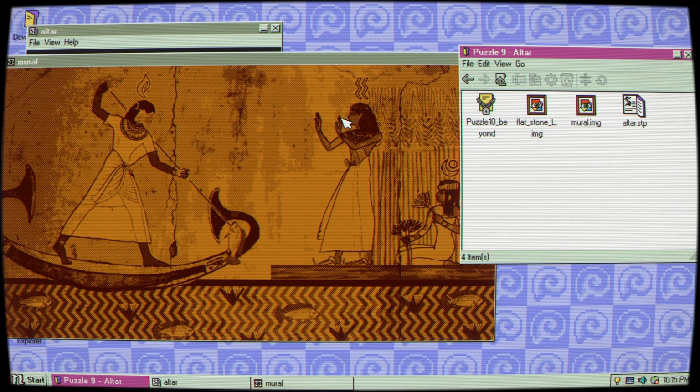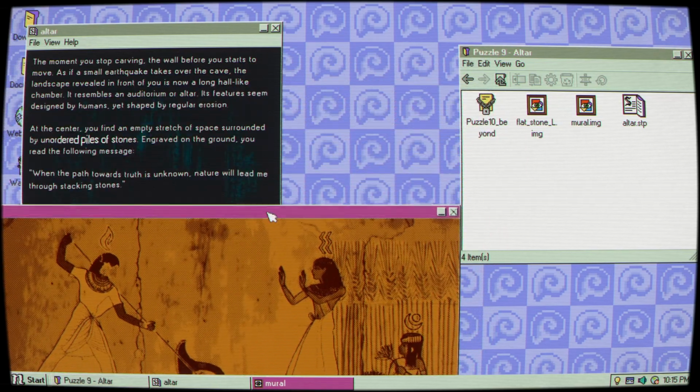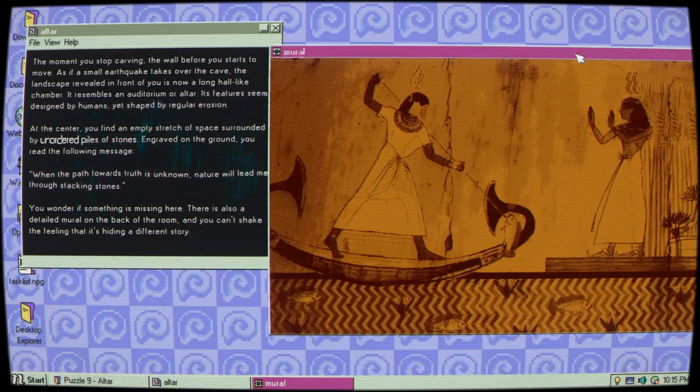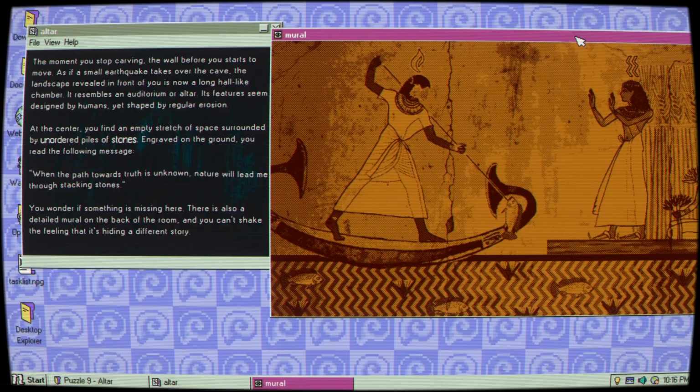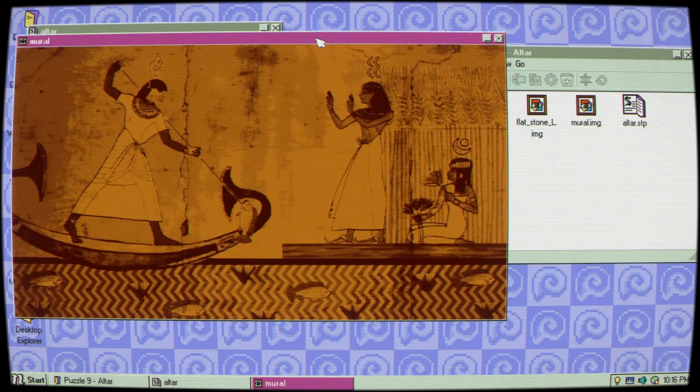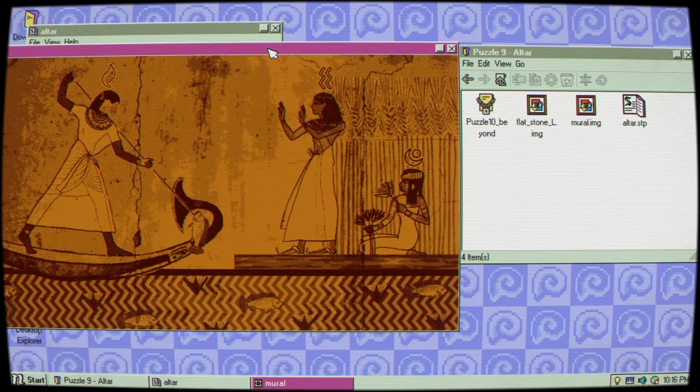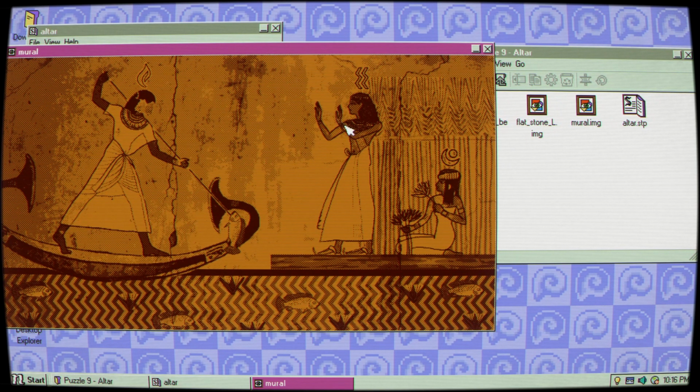This is interesting. This one's really an unordered pile of stones. Wonder if something's missing here. You can't shake the feeling it's hiding a different story. This is the only thing I'm thinking here, or seeing here.